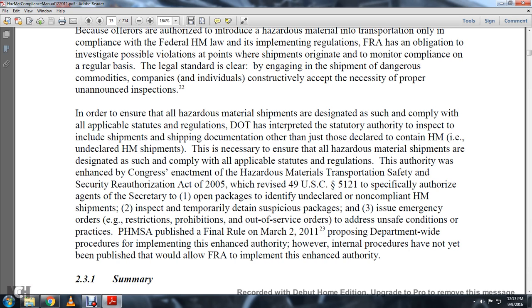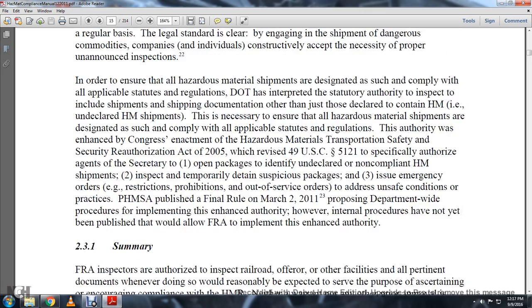The Pipeline and Hazardous Material Safety Administration published the final rule on March 2nd, 2011, proposing department-wide procedures implementing the enhanced authority. However, the internal procedures have not yet been published that would allow the FRA to implement the enhanced authority.